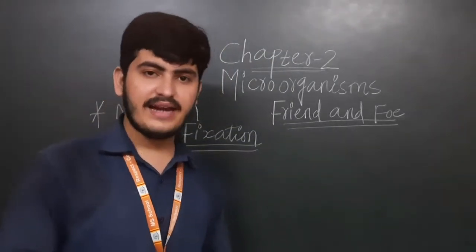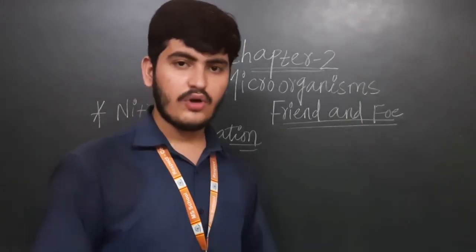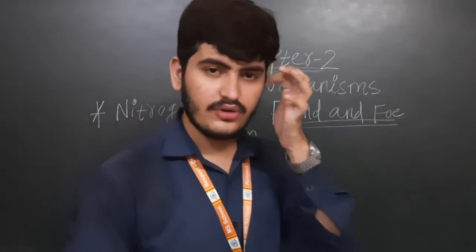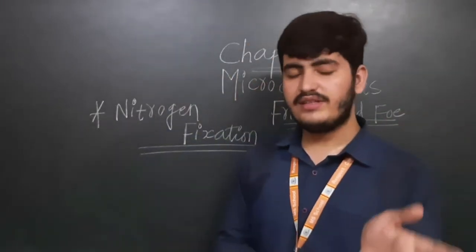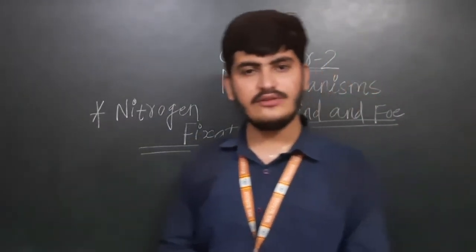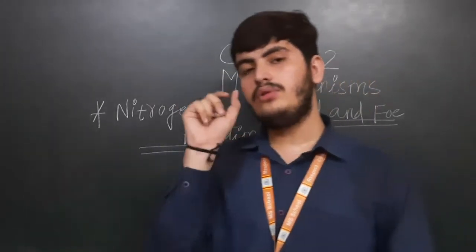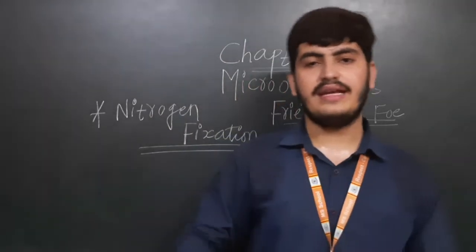Beta, see, the plants are getting nitrogen. The animals, what will they eat? Yes, they will also eat the plants only. That's why the nitrogen which is present in the plants, in the leaves also, that same nitrogen will go into the animals also. Now the amount of nitrogen is constant in nature.